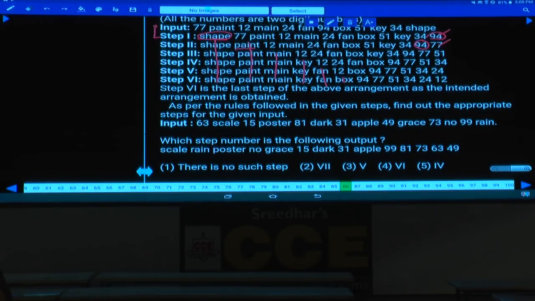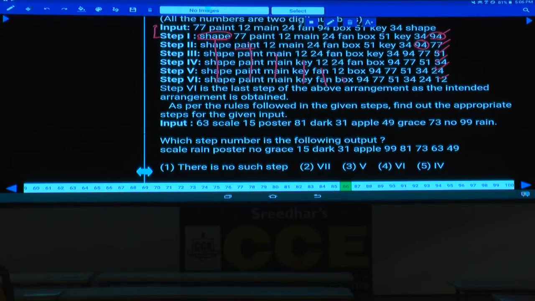Next one, 77 shifted to the next place, 51 arranged at the last place, and 51 shifted to the next place, 34 arranged at the next place, and 34 shifted to the next place, and 24 arranged at the last place, and 24 arranged at this one, and 12 arranged at the last place, isn't it?